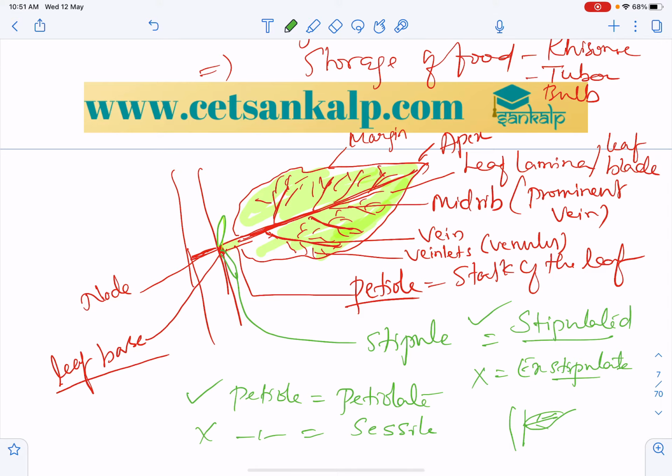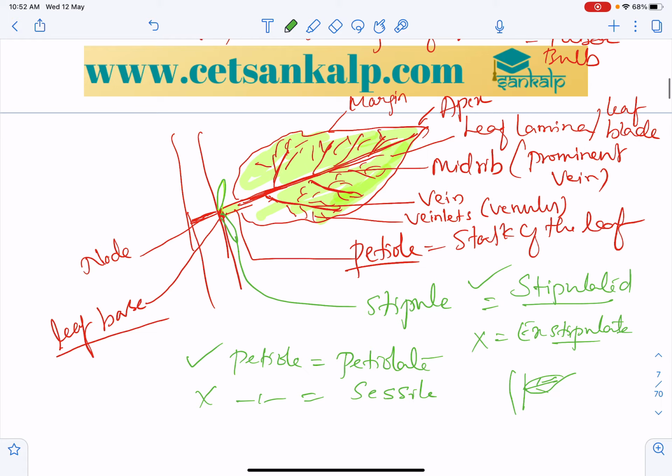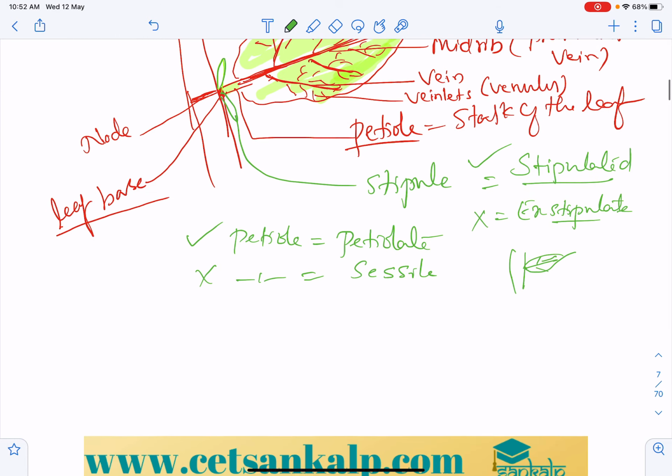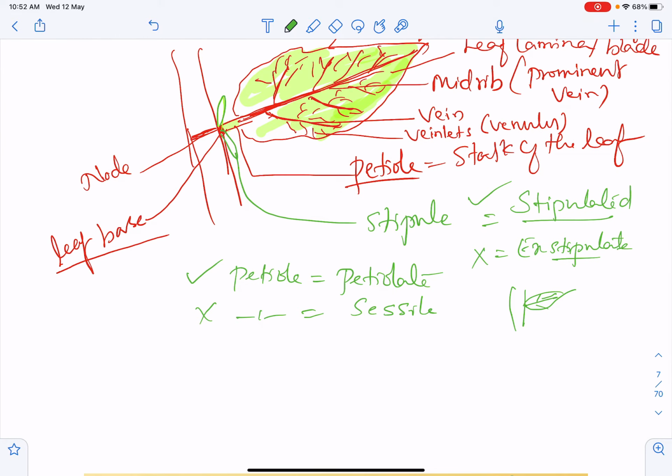Midrib will be there, but no petiole. So this is the structure of the leaf. The petiole is the stalk of the leaf, which helps in the attachment of the leaf lamina, and through the base it attaches the leaf to the stem.